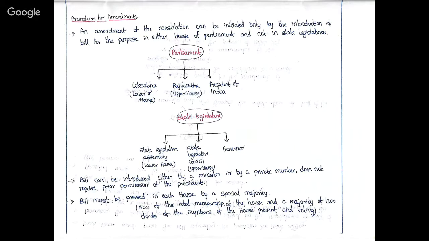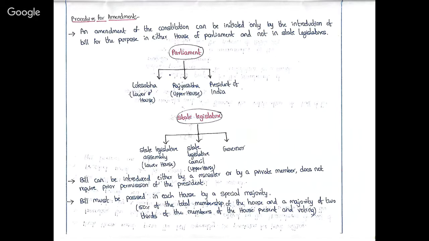Then what is parliament? Parliament includes Lok Sabha, which is called the lower house, Rajya Sabha, which is the upper house, and the President of India. These three units comprise the parliament. Then what is the state legislature? The State Legislative Assembly is called the lower house, the State Legislative Council is called the upper house, and like the President of India, for each state there will be a governor. So the State Legislative Assembly, State Legislative Council, and governor constitute the state legislature.